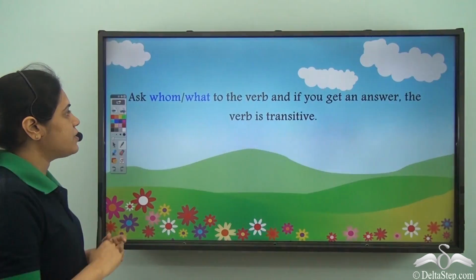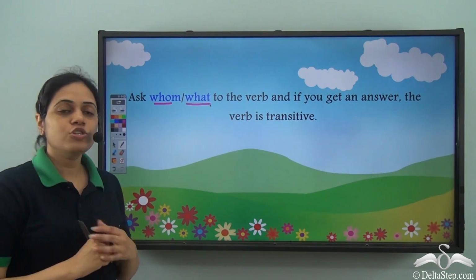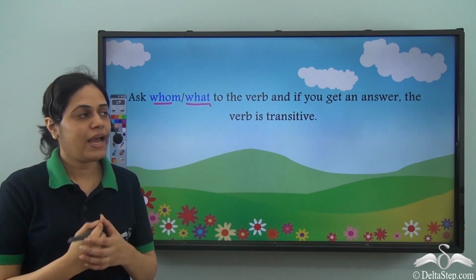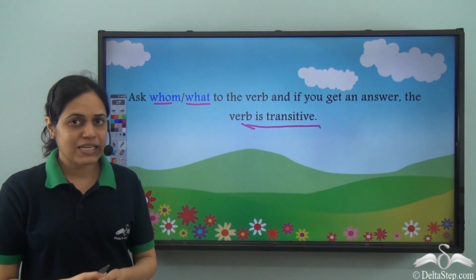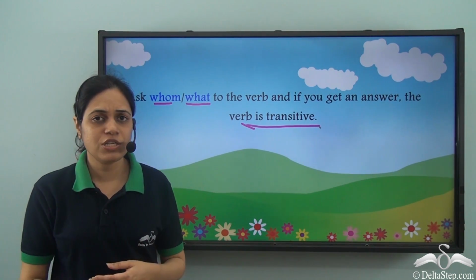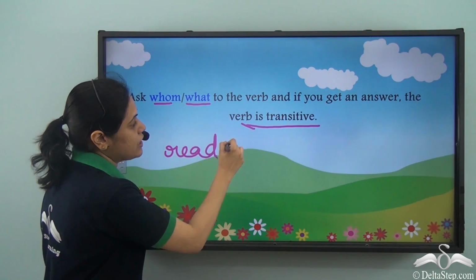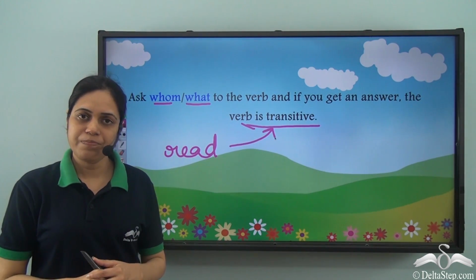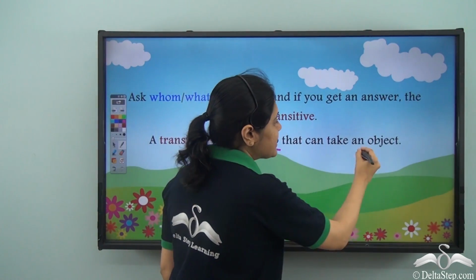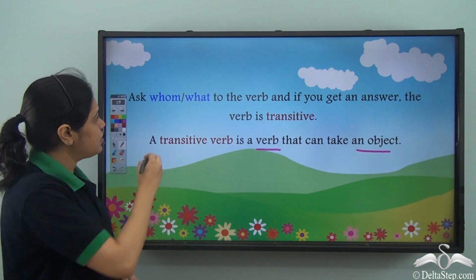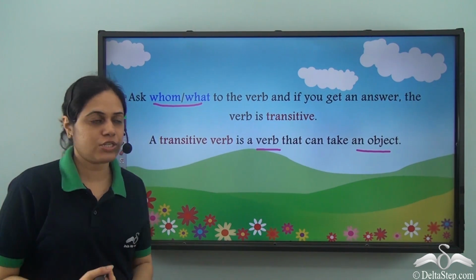So what are transitive verbs? Well, we need to question whom or what to the verb, like read what. And if we get an answer, then the verb is transitive. So in the last sentence, if I ask read what, we get the answer books. So I can say that read is a transitive verb. So a transitive verb is a verb that can take an object. And the object is the answer to the question whom or what.